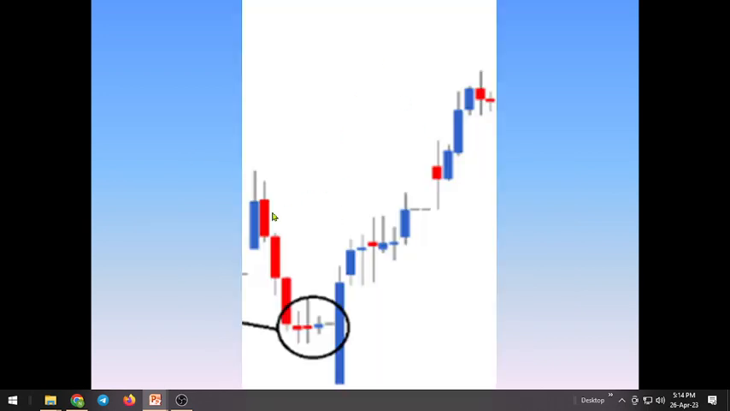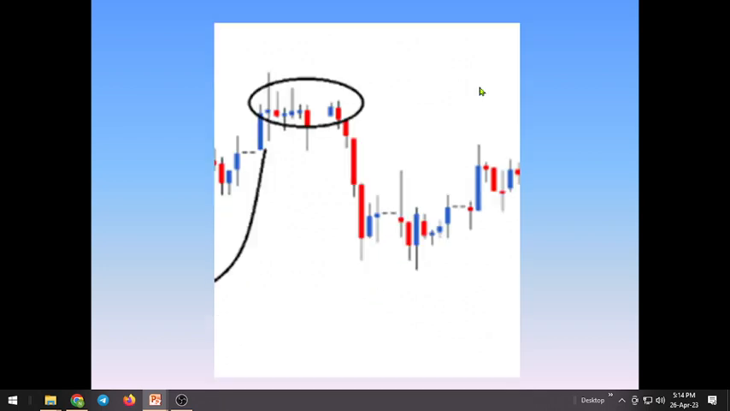See the example in this chart. There is a series of doji candles and the direction is upward. There is again a series of doji candles. Once price breaks below the doji candles, price moves down.